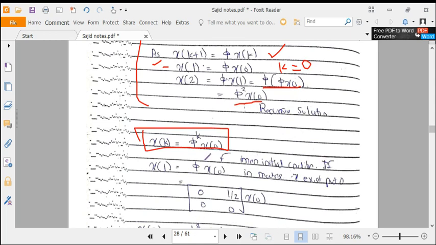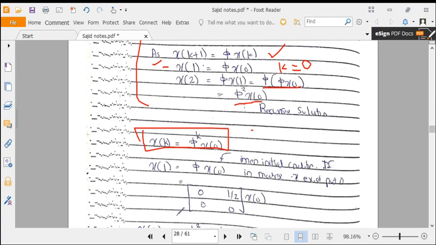So when we have to find the value of x of k for any k, we just solve phi power k into x of 0. If for any k equal to 1, 2, 3, 4, or up to an infinite number, we get x of k equal to 0, then our system is controllable.